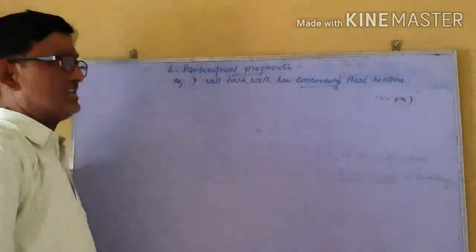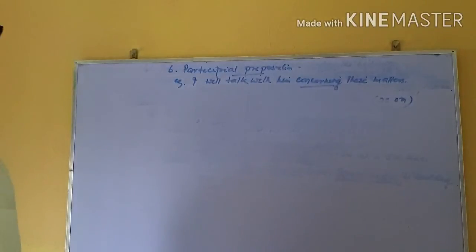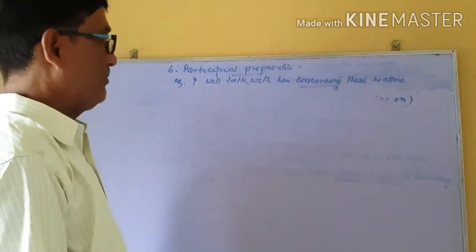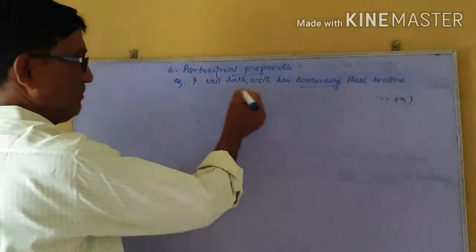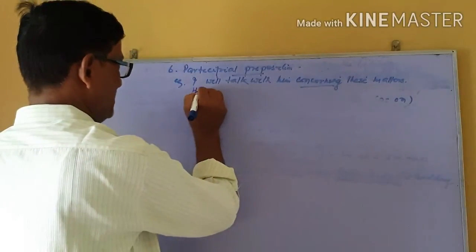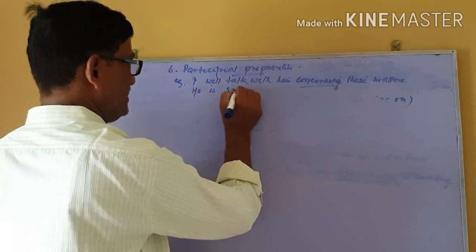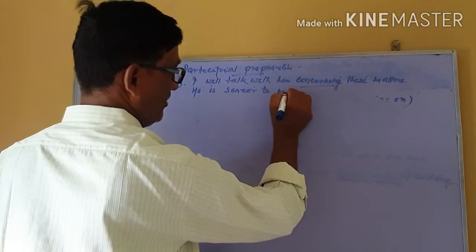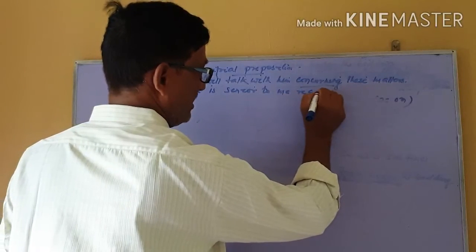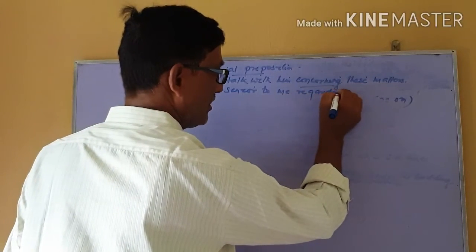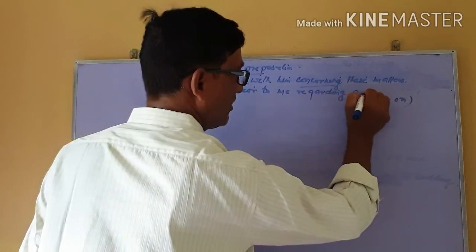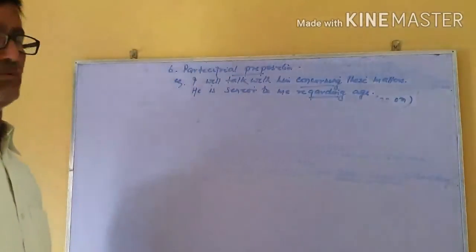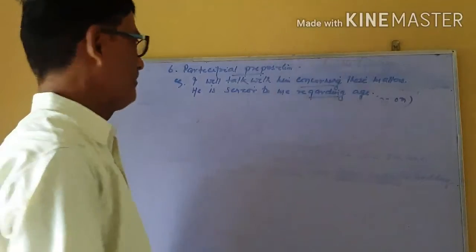This is concern plus ing, it means about, and when it is used in the sentence for the sake of a preposition, it is called a participial preposition. He is senior to me regarding age. This is regard plus ing, it becomes regarding.